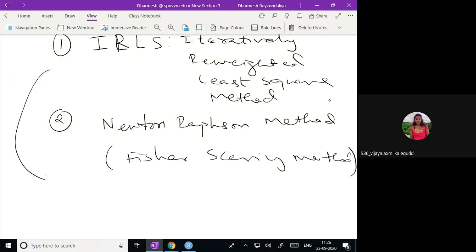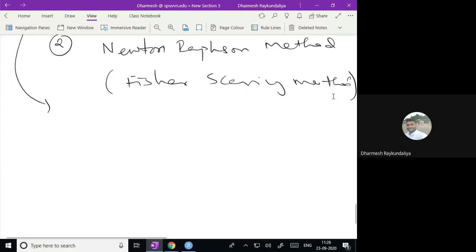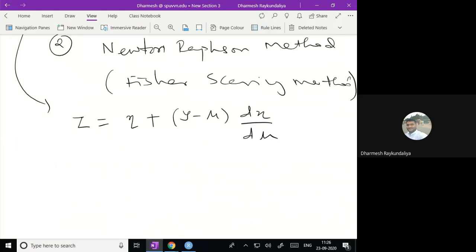If you are talking about the first method, then what do you require? You require z, that is the adjusted dependent variable, and the form of z is eta plus (y minus mu) d eta by d mu. It is for generalized linear models, and the corresponding weight matrix is (d eta by d mu) whole square into v.